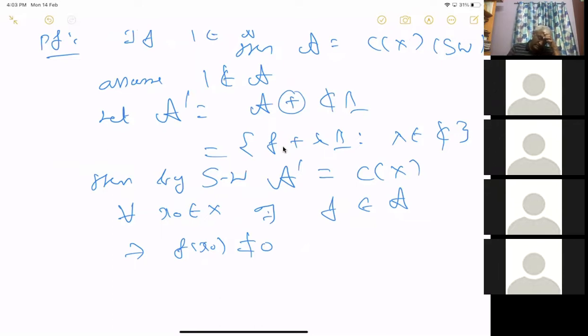Then there is a continuous function which is, so then by dividing it by f of x naught, you will not get a constant everywhere.